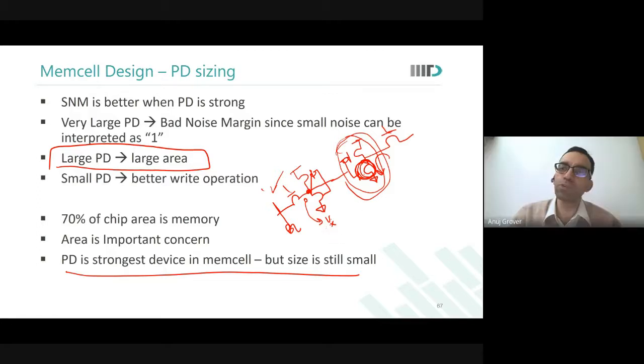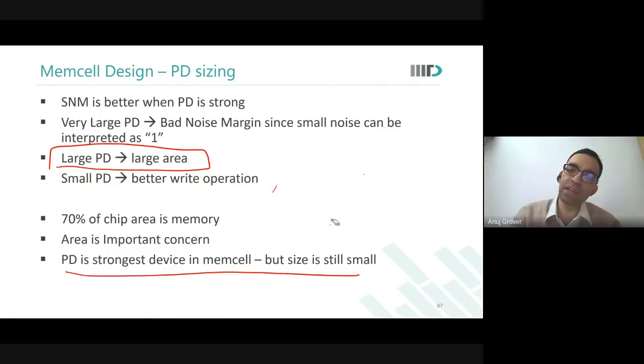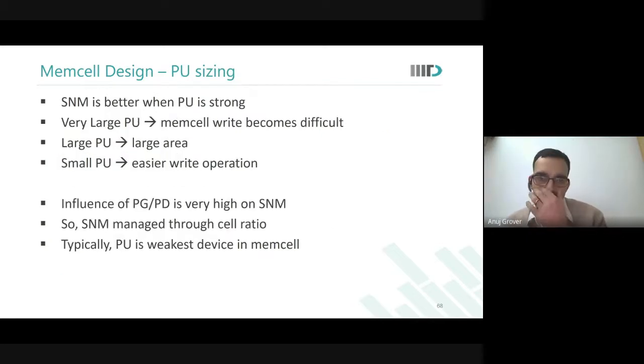Yeah, but they cannot both be in zero state. If both are at zero, that would be called metastability. It is not really possible, because this is finally a latch. As soon as the word line would go, it would latch 0, 1 or something. Okay, and then PU sizing is simple. We wanted PU to be large, sir?